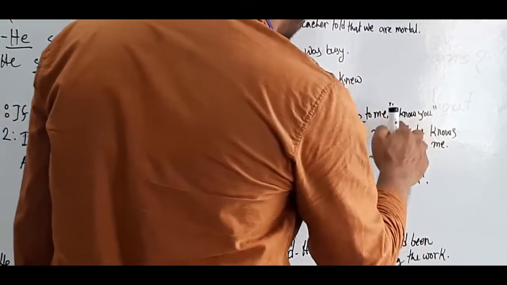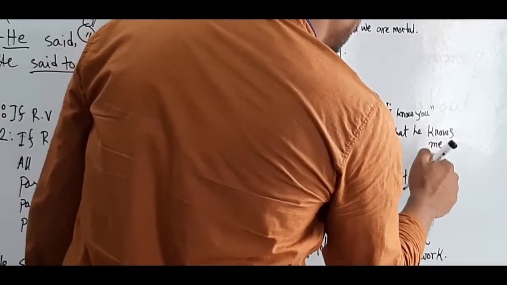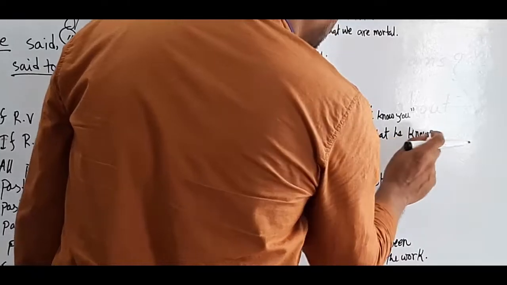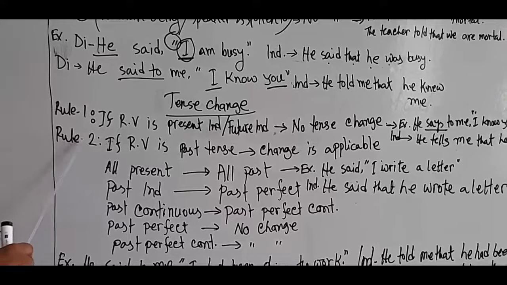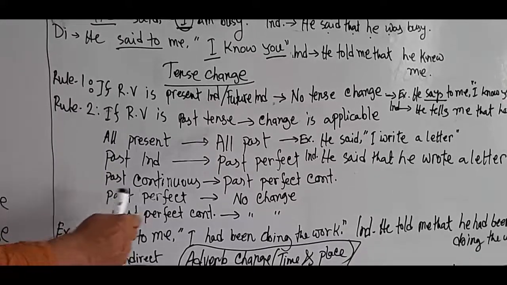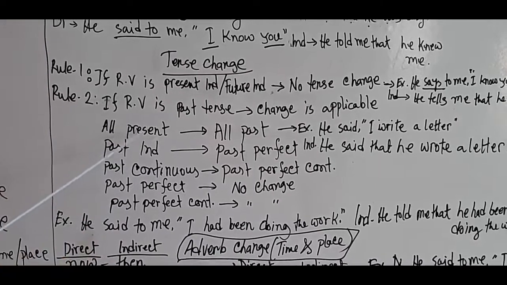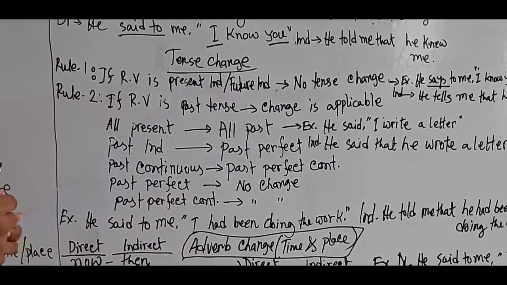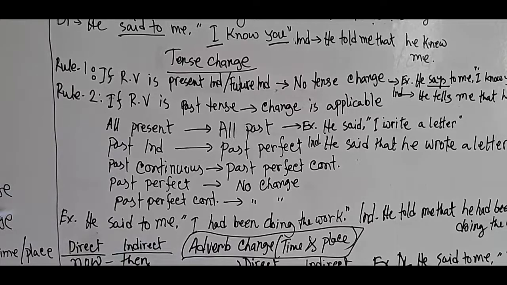He says to me, I know you. He tells me that he knows me. That means no change. Just because of third person you have to use is. Next rule, rule 2. If the reporting verb is past tense, tense change is applicable. Okay, that means all present will be all past. This is the change of reported speech.